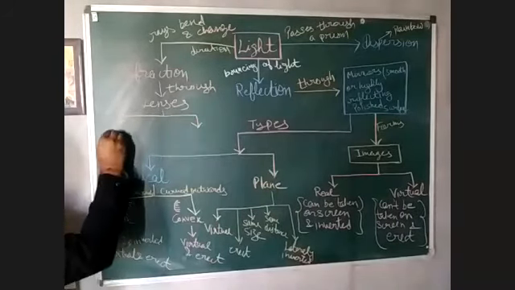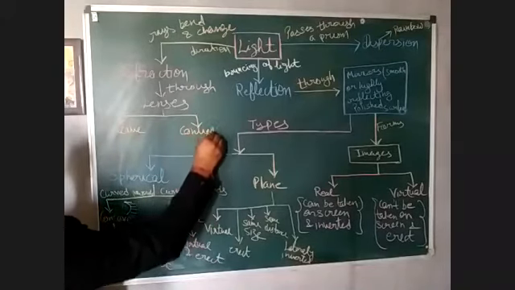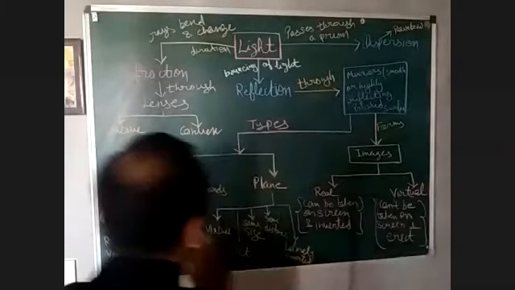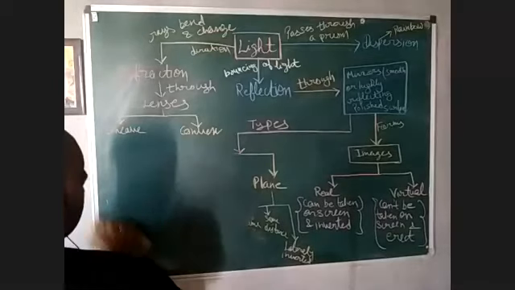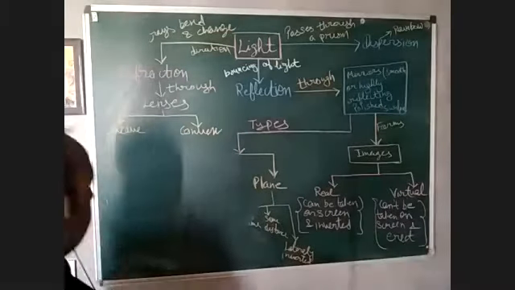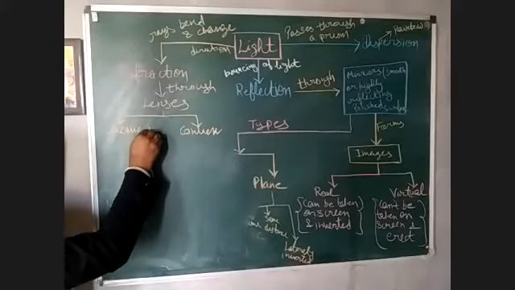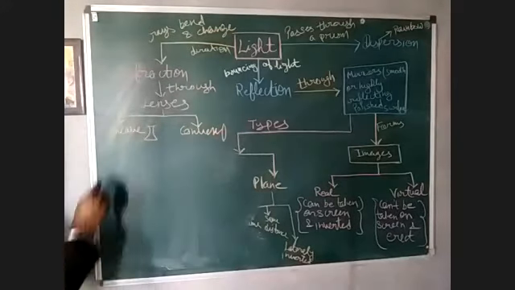Their types are concave and convex. Concave lens and convex lens. So concave lens always forms, I can draw the structure here for you. That is concave lens and this is convex lens.